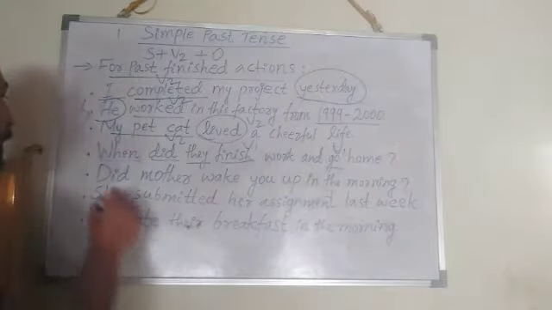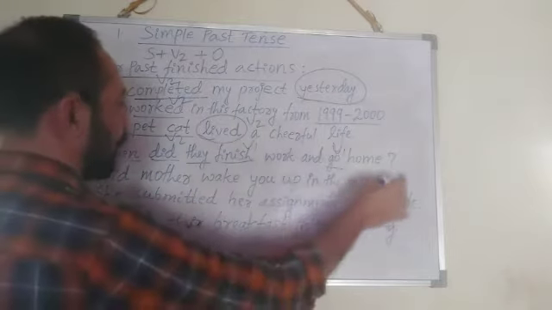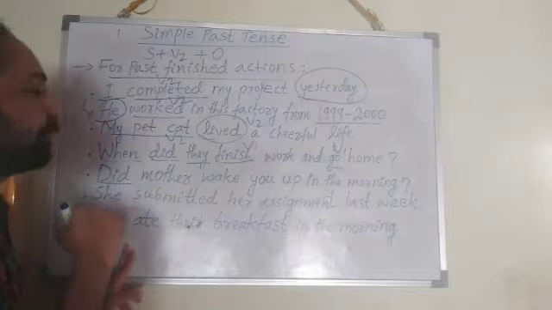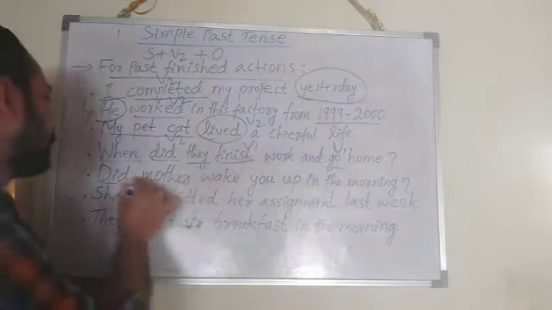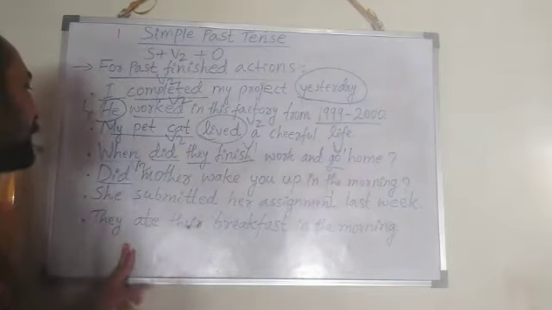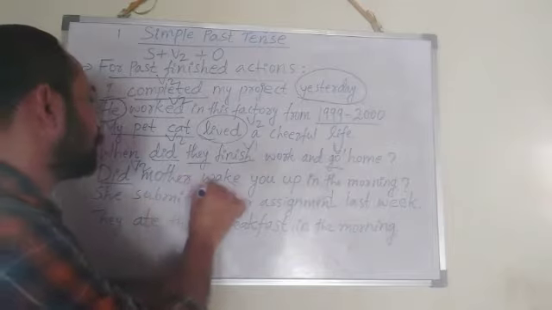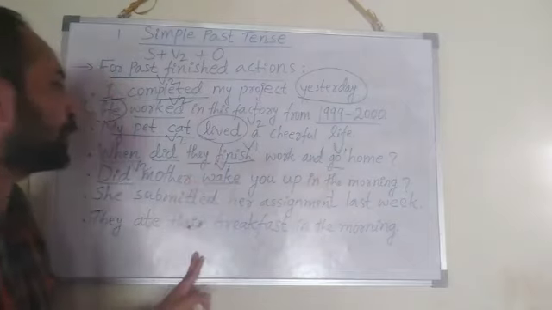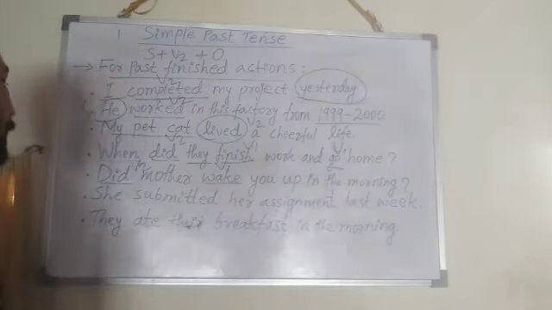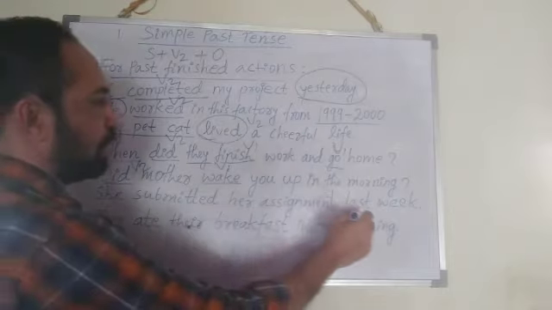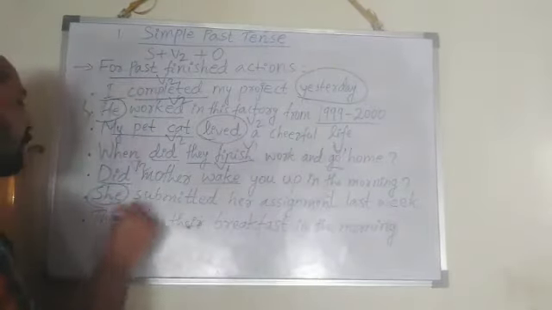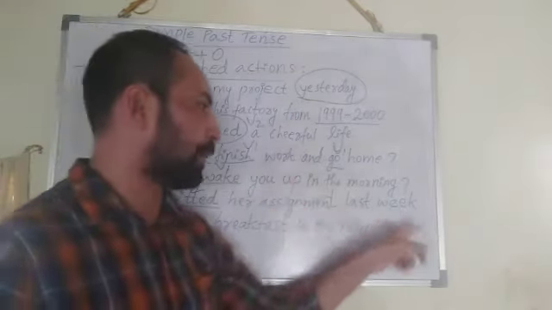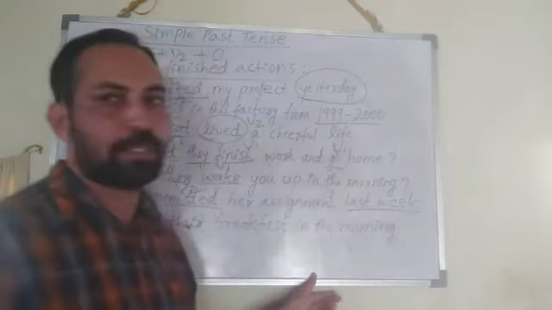Okay, next. Did mother wake you up in the morning? Did, because of interrogative sentence, did came before the subject. Because of did here, that is auxiliary verb, V2 form, the next verb should become V1 form. Wake you up in the morning. She submitted her assignment last week. So she is the subject, submitted V2 form, assignment object, last week. That is time reference.